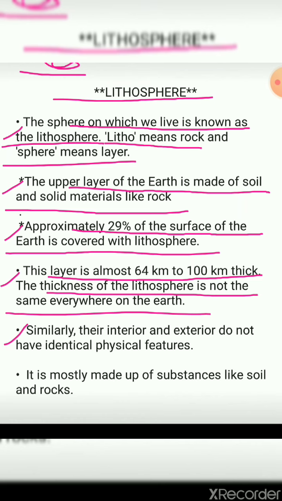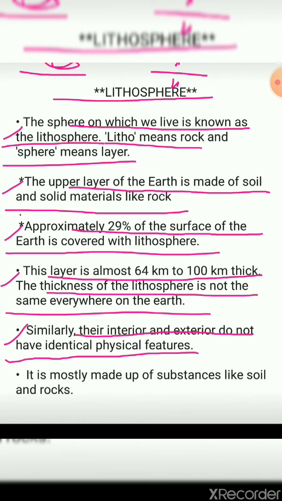Next, similarly, the interior and exterior do not have indicative physical features. Now what they're saying over here is, this is the interior part and this is the exterior part. The inner part of the earth is said to be the interior part, and the upper part of the earth is said to be the exterior part.